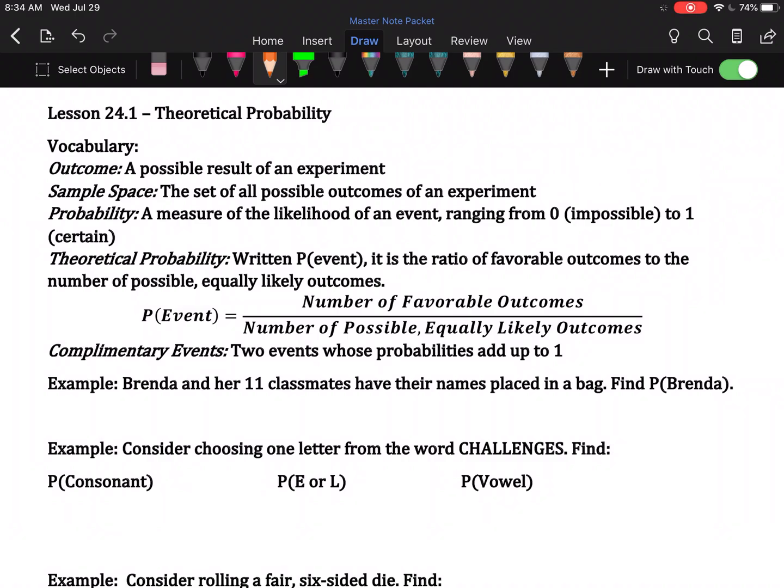Our final chapter of 6th grade math is about probability. We will start with theoretical probability. So first, some vocabulary. An outcome is a possible result of an experiment.